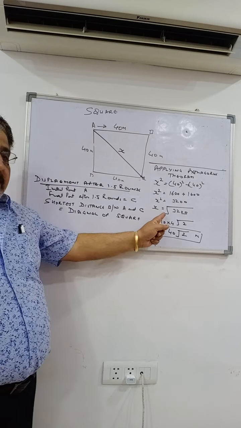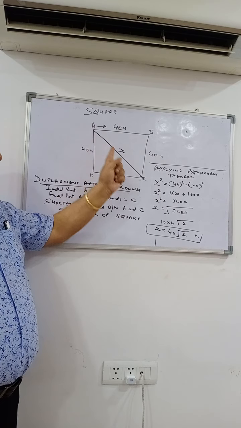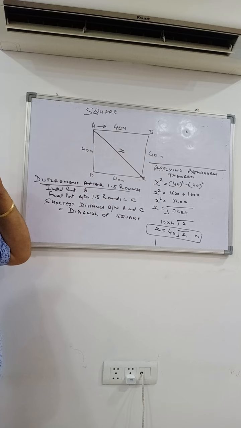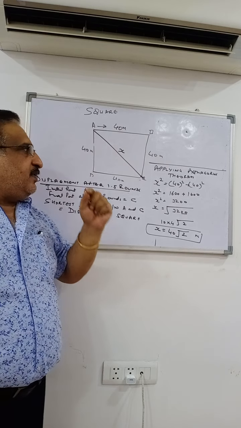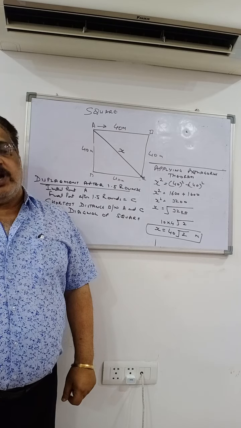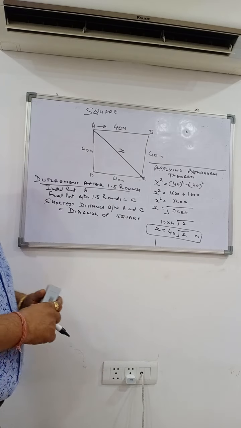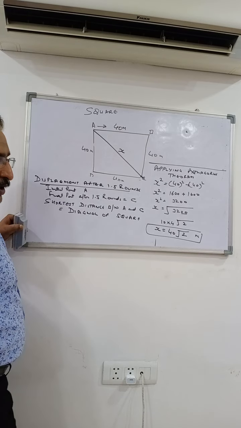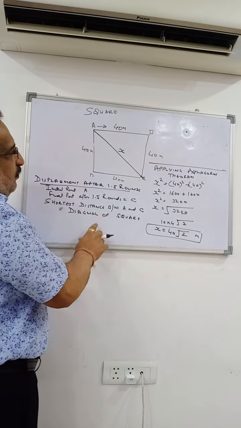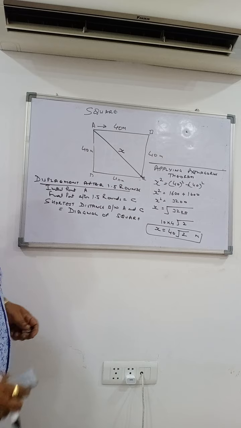What is the displacement? The shortest distance between A and C. No matter how many rounds you have crossed, whenever you stop at the final point, you have to calculate the distance from where you started to where you have reached. Is that clear? So that is 40 root 2 meters. This is what distance and displacement is all about.